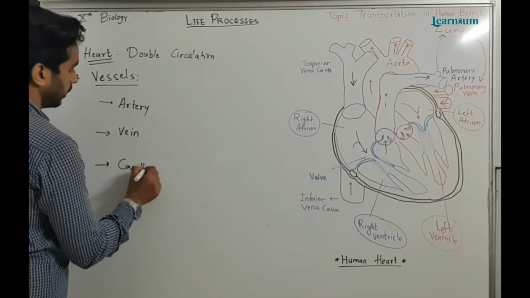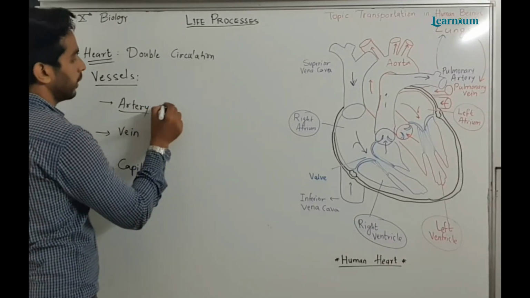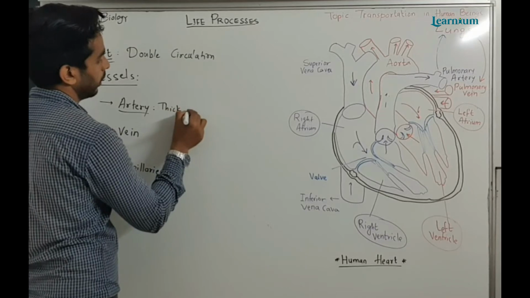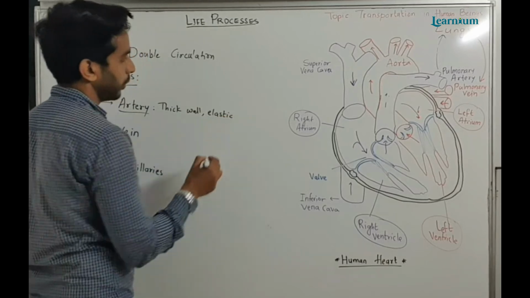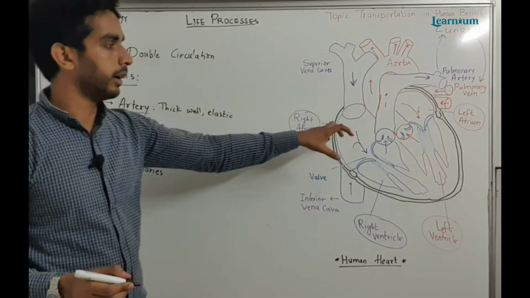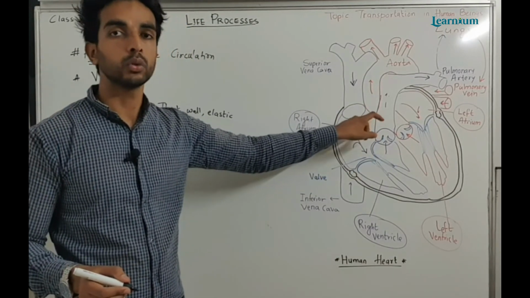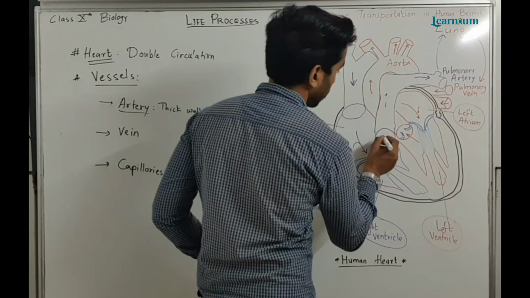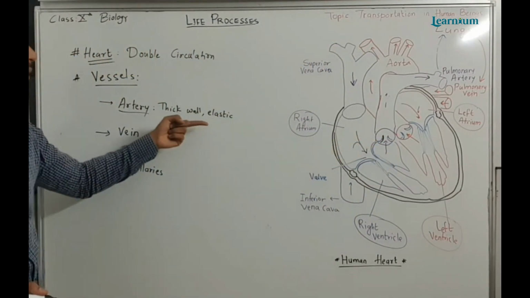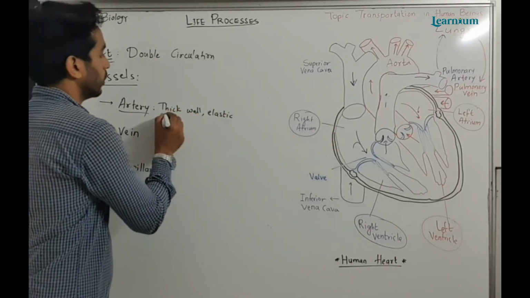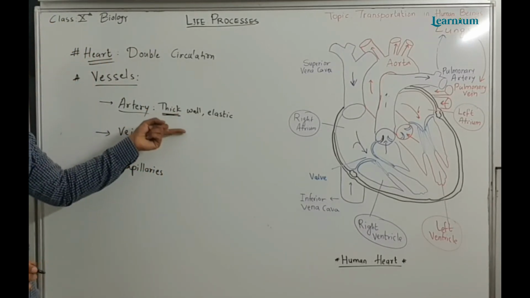Arteries have thick, elastic walls because they send blood away from the heart, so the pressure will be more. To withstand the pressure exerted by the blood, the walls of arteries are thick to prevent rupturing of walls.